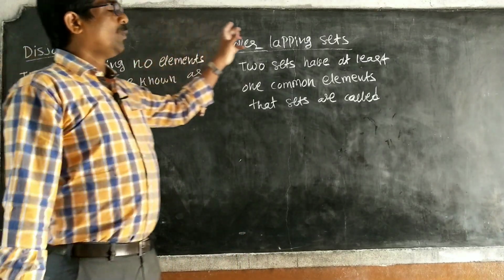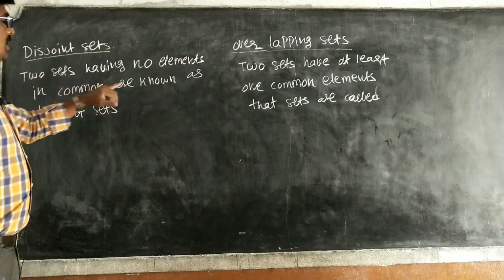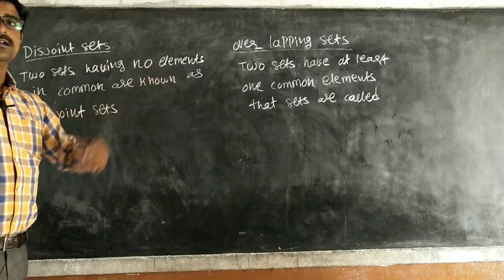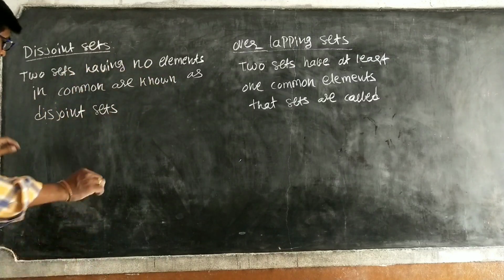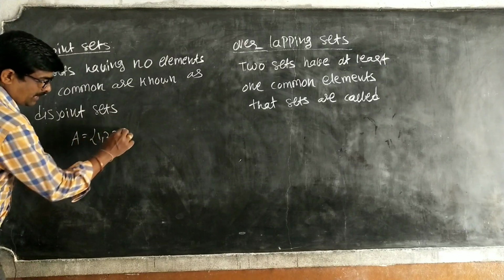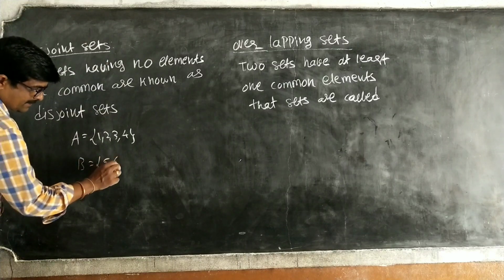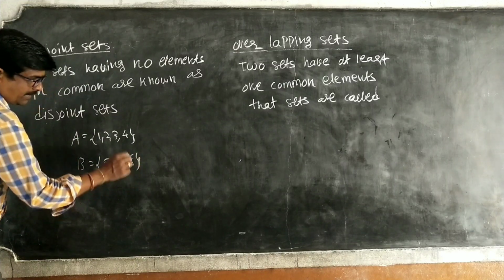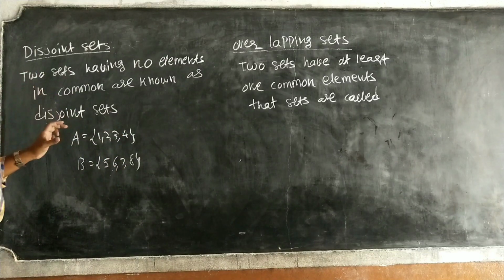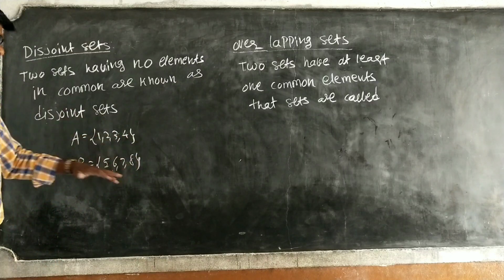Disjoint sets and overlapping sets. What is a disjoint set? Two sets that have no common elements, no elements in common, are called disjoint sets. For example, take set A = {1, 2, 3, 4} and set B = {5, 6, 7, 8}. If there are no common elements, this type of sets is called a disjoint set. That means no common elements.